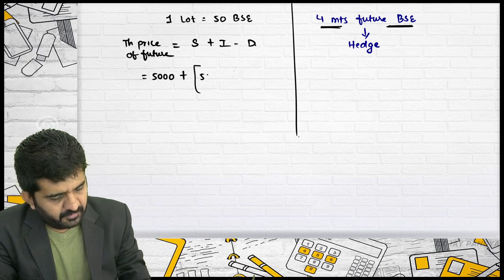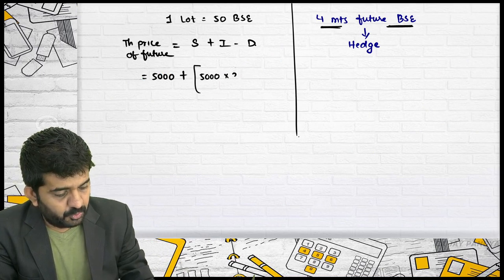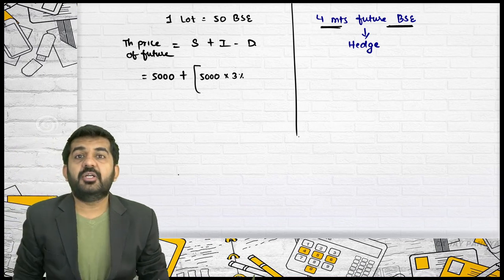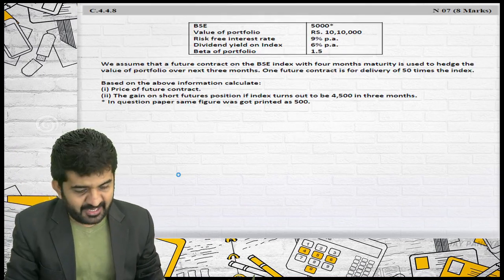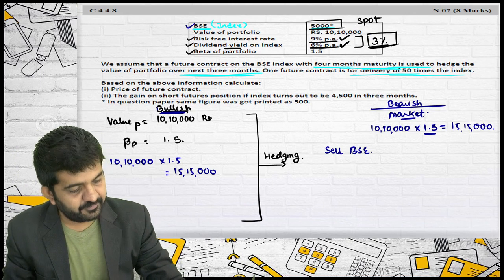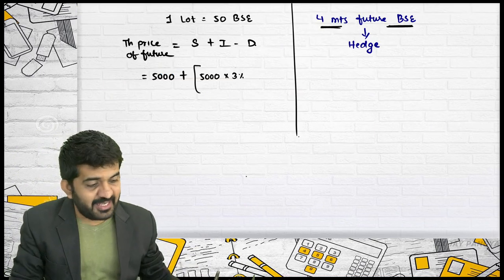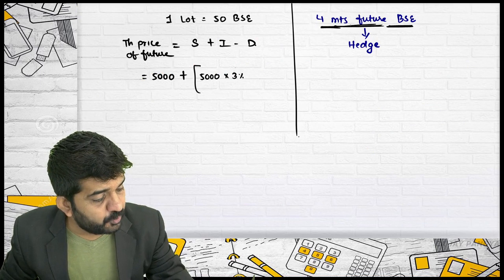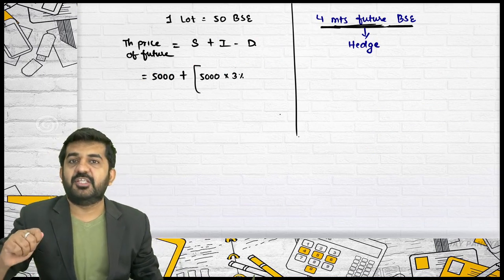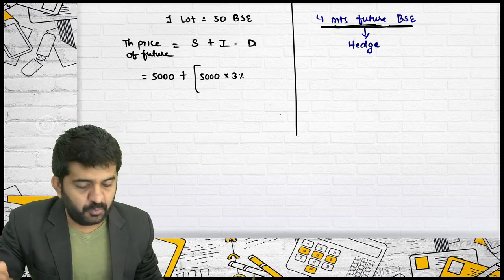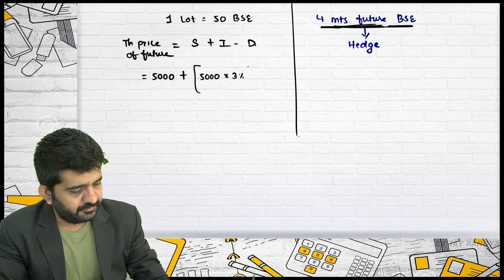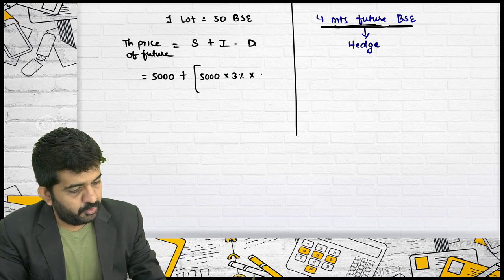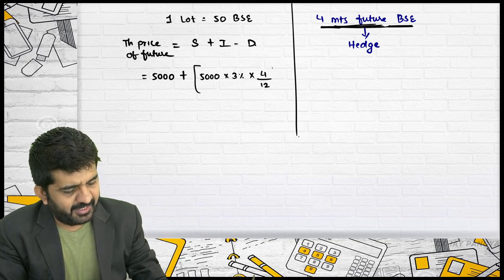5,000 plus 5,000 into 3%. But 3% is per annum. See the figures. I am hedging by 4 months of future, then into 4 divided by 12.